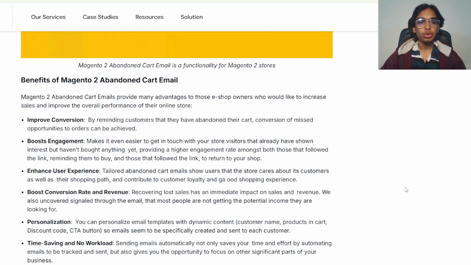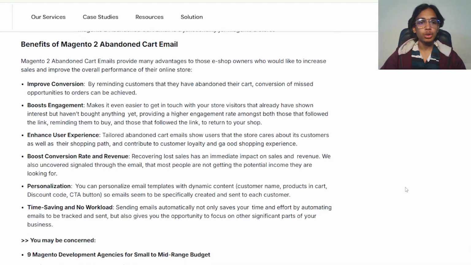Benefits of Magento 2 abandoned cart emails. Magento 2 abandoned cart emails provide many advantages to store owners who would like to increase sales and improve the overall performance of their online store. Improve conversions by reminding customers about what they have abandoned in their cart. Conversion of missed opportunities to order can be achieved.